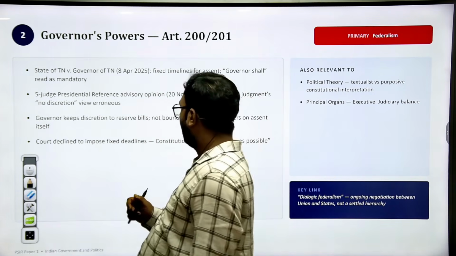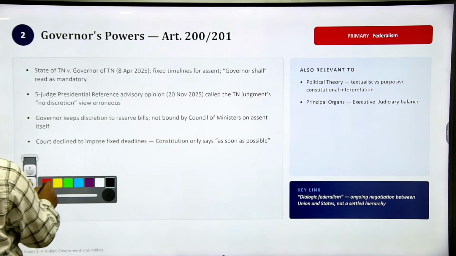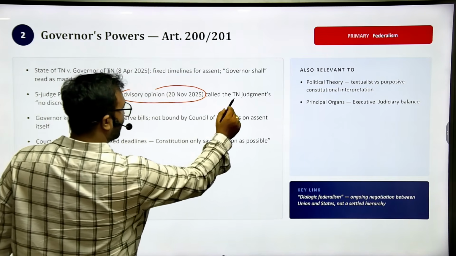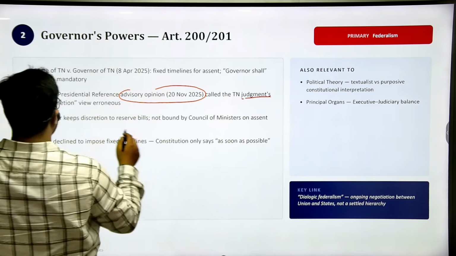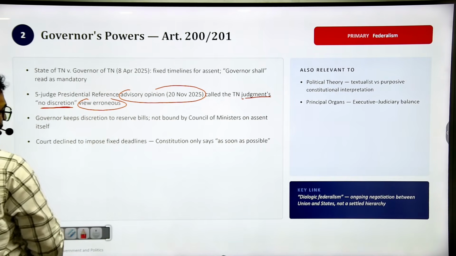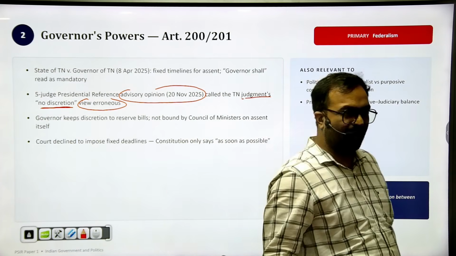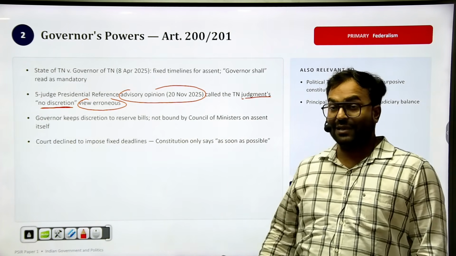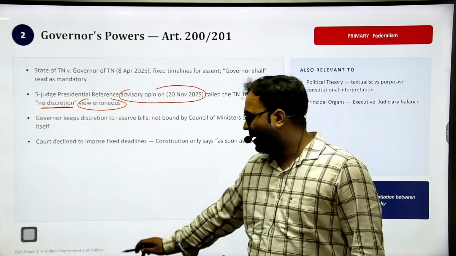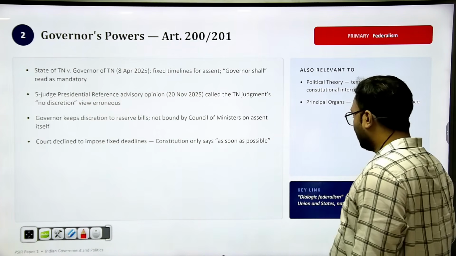Topic number 2, 5 judge presidential reference, advisory opinion, called the Tamil Nadu judgments no discretion view erroneous. So all these you should keep in mind while you are preparing or while you are appearing in this year's examination. I think you have already prepared it. If not, we will go into the in-depth discussion later on. But first, just let me go through the topics.